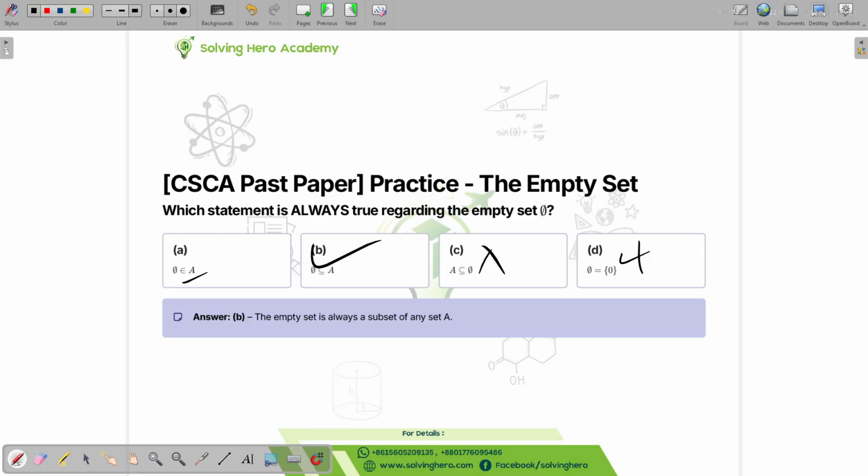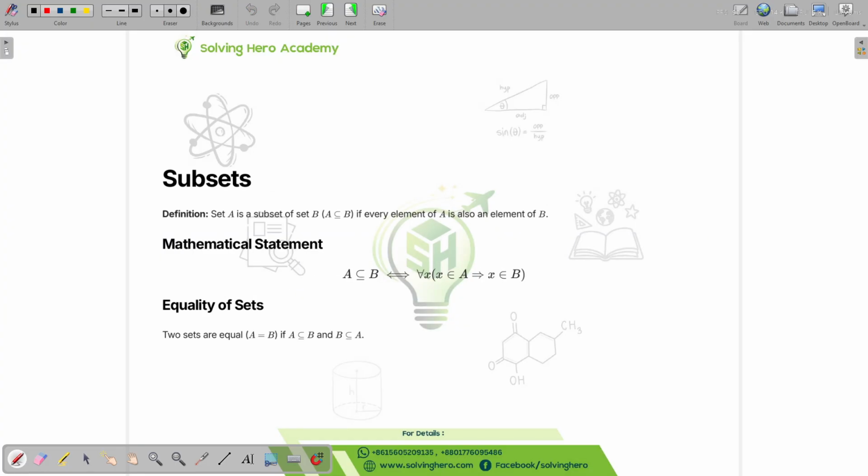Okay, let's look at the next slide, and we are talking about subsets. I already explained what subsets are, but I'm going to explain it again. Set A is a subset of set B if every element of set A is also an element of B. So this is only true if that is true.